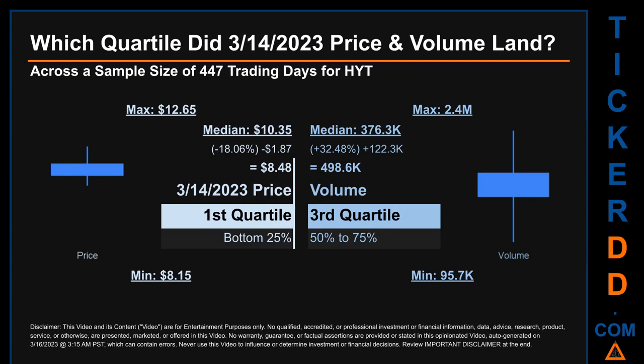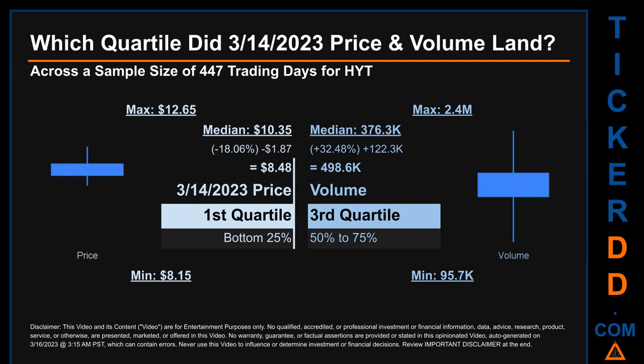Which quartile did March 14, 2023 price and volume land? Across a sample size of 447 trading days, the maximum end-of-day price for HYT was $12.65 while the minimum was $8.15. Within that price range, March 14, 2023 price, of $8.48, landed within the first quartile, meaning it was within the bottom 25% of all sampled end-of-day prices.